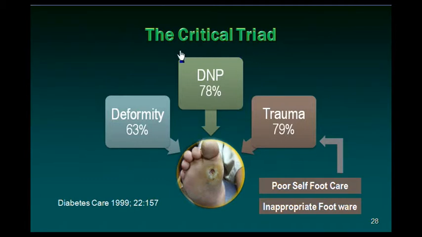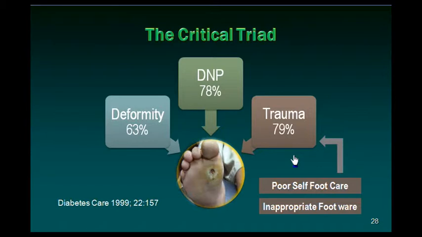Diabetic neuropathy, 78% or 4/5 of the patients have diabetic neuropathy as the underlying factor for developing diabetic foot ulcers and complications. In a similar number of patients, around 80% of them, trauma is the cause.